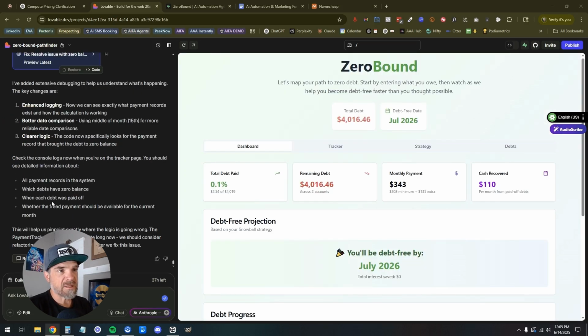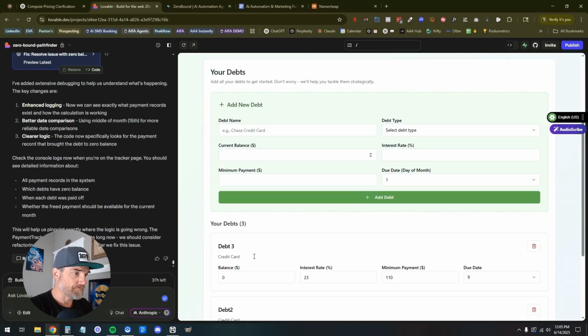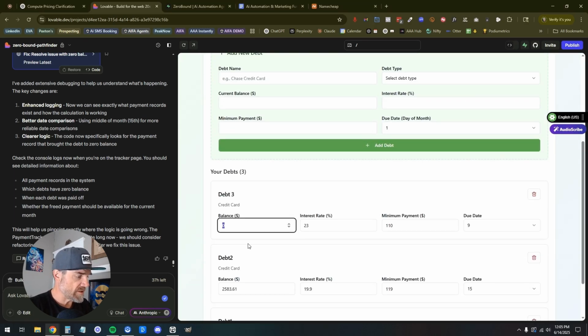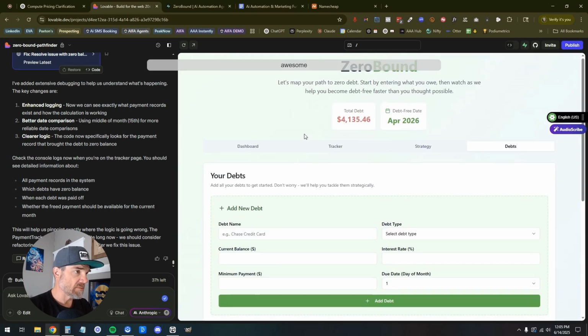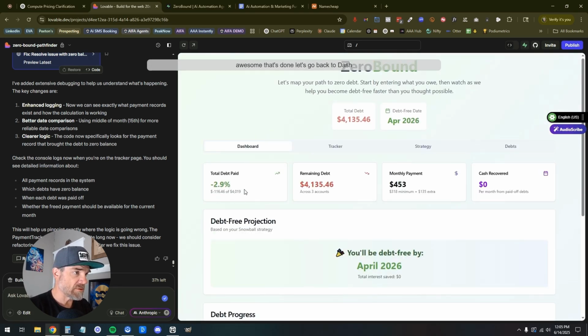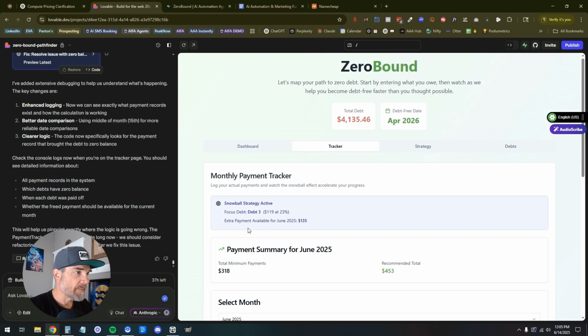All right, so it says adds logic, tracking, whatever. Let's go ahead. I'm going to just change this to, this was 119. Oops, 119. Awesome. That's done. Let's go back to the dashboard. Negative 2.9%. I'm not sure what's going on here. Let's go into tracker.